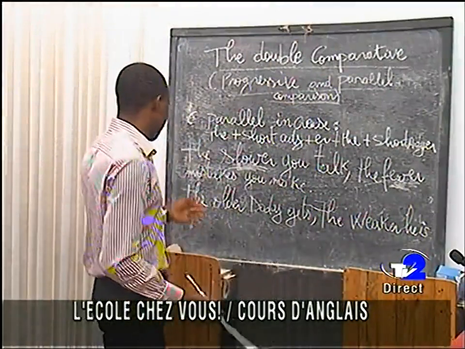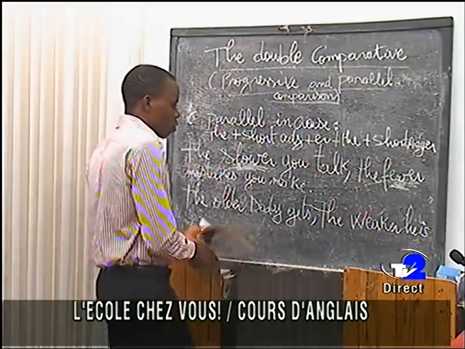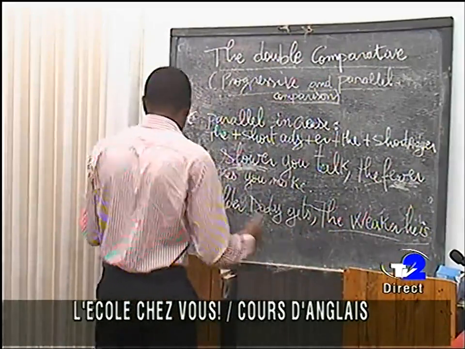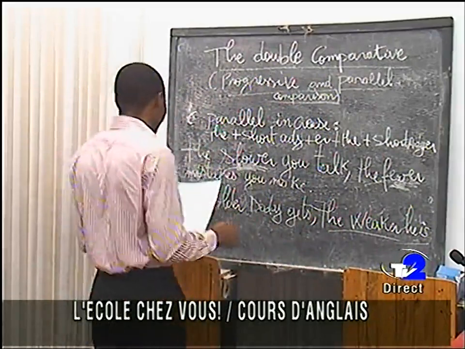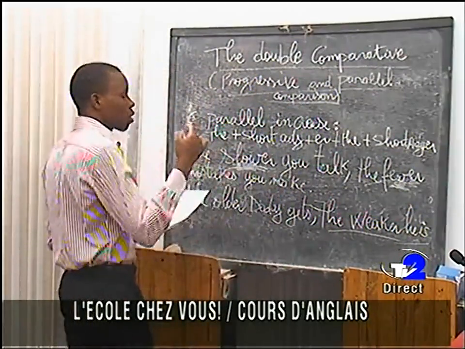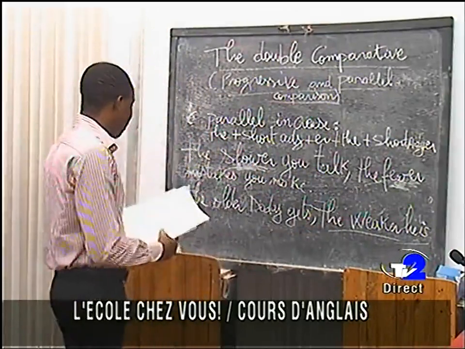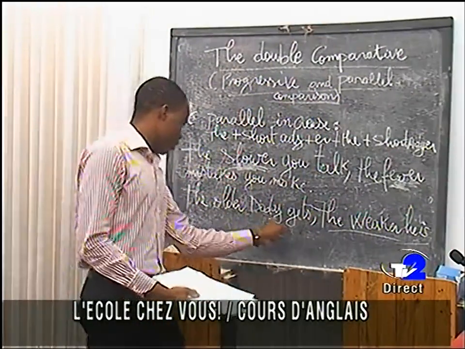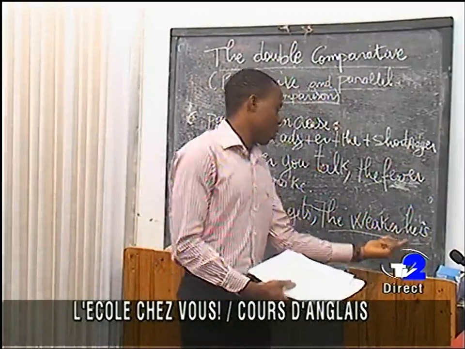So you see that this is the one who causes this. That's why we said that sometimes the double comparative is used to say that an event A causes another one B. At this level you can see clearer that it is because of this that we can see this. Is that okay?